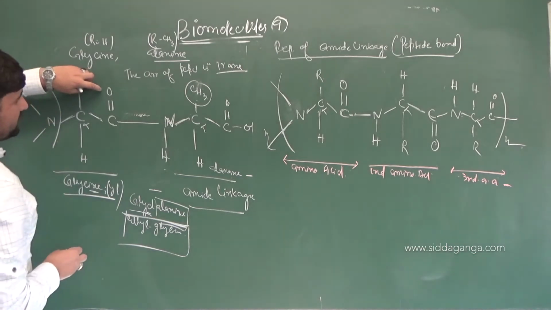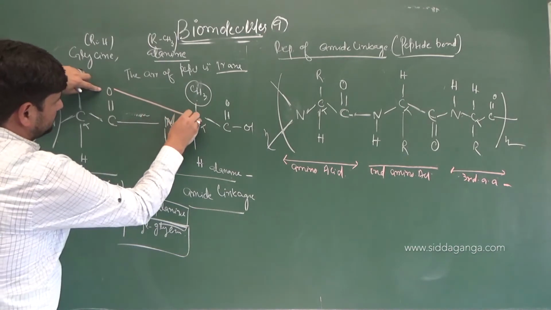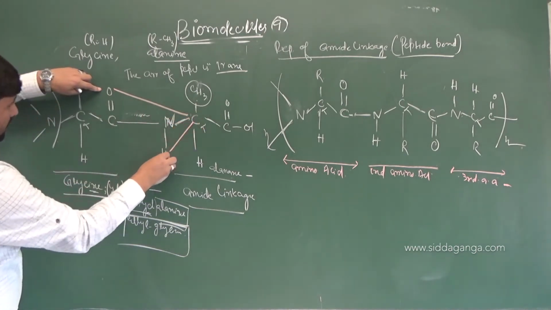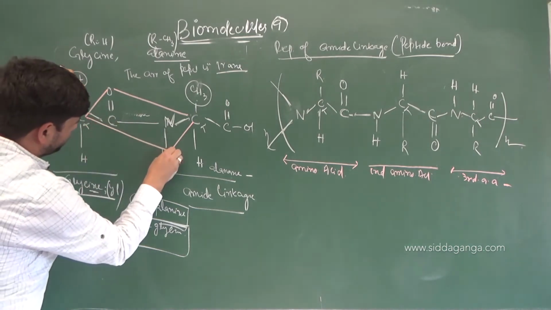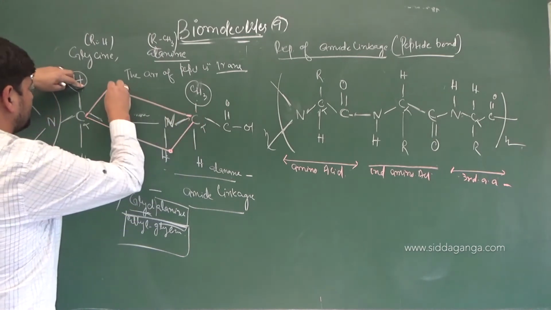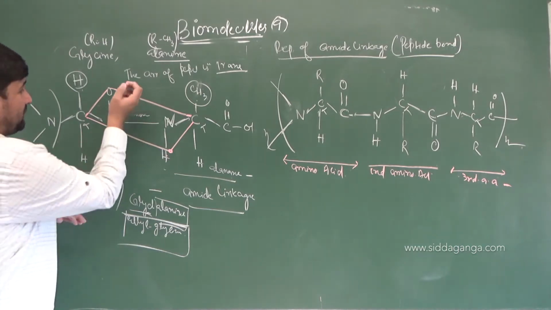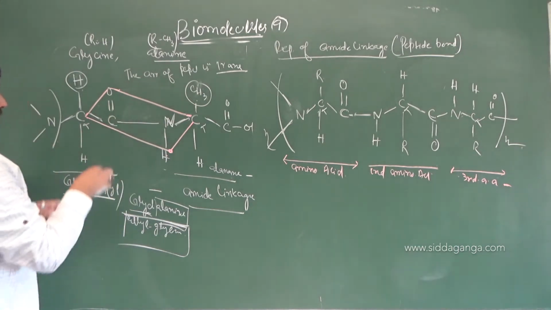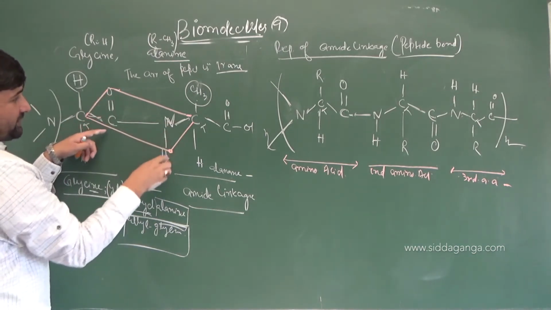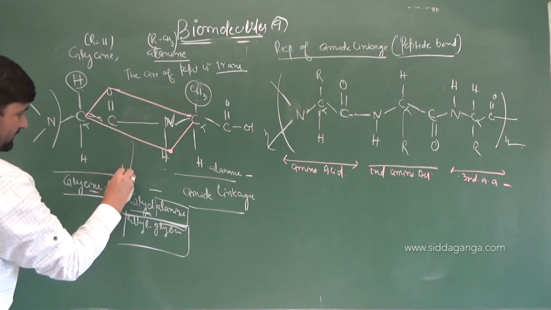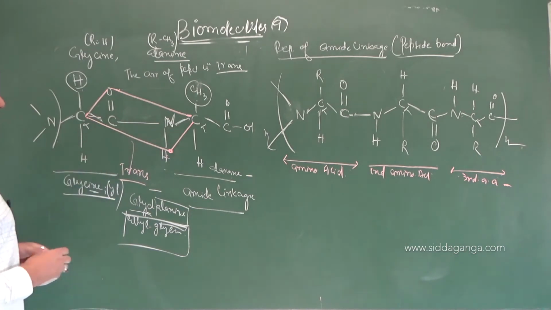So taking this into consideration, what we can do is 1, 2, 3, 4. Clear? So this is a planar structure that we have here. A plane I have drawn. You can see in this CO and NH are going in opposite direction or not. This confirms the presence of trans configuration of amide linkage. CO and NH should be in opposite positions.